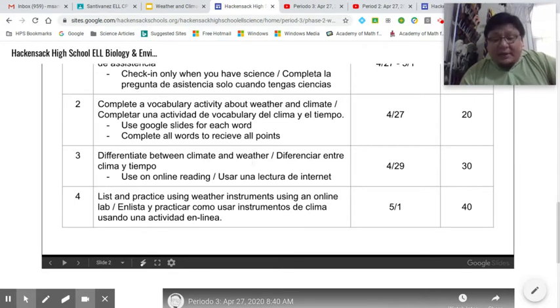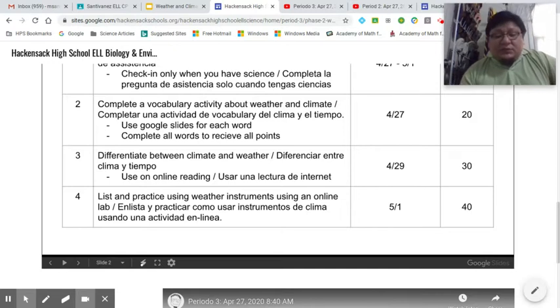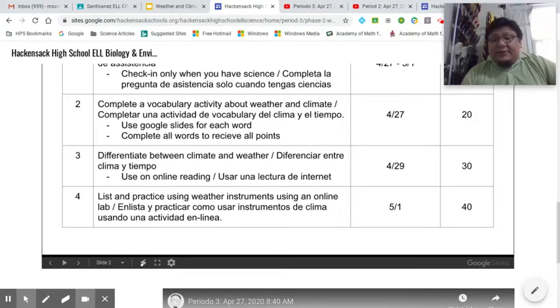And on Friday, you will be exploring in an online lab the instruments used to check the changes in weather. I wish we were in school. I do have some of these instruments, but we're going to do the best that we can, and hopefully before the year is over, you get to use all these tools. Okay. But let's move on.